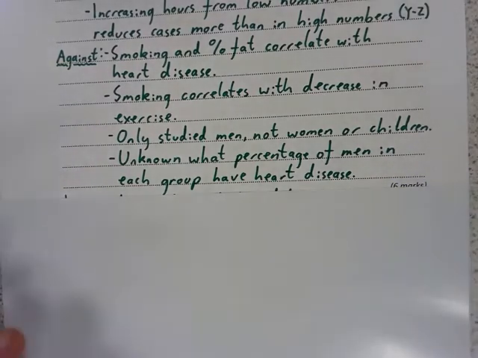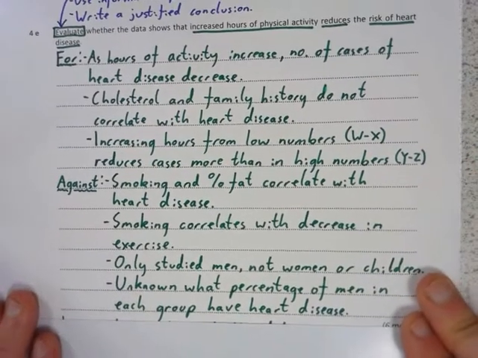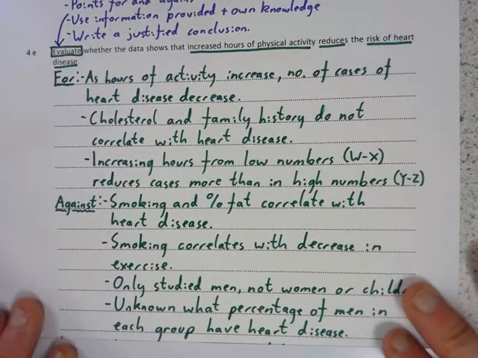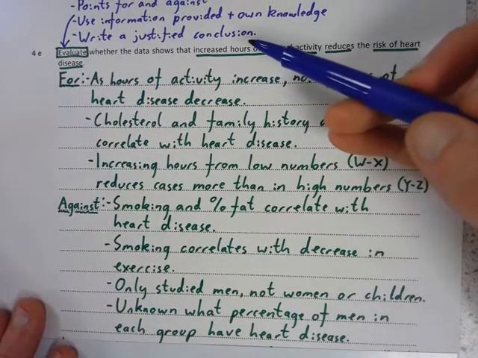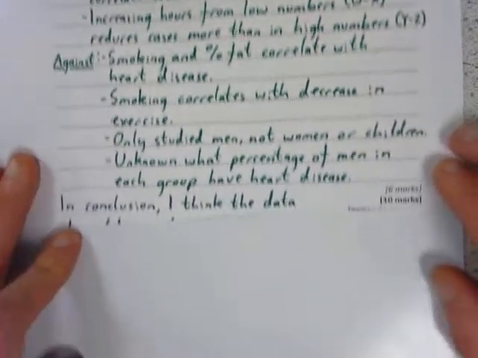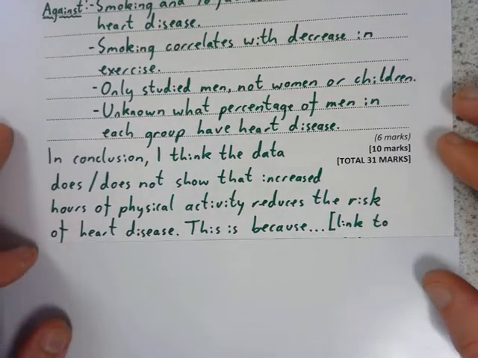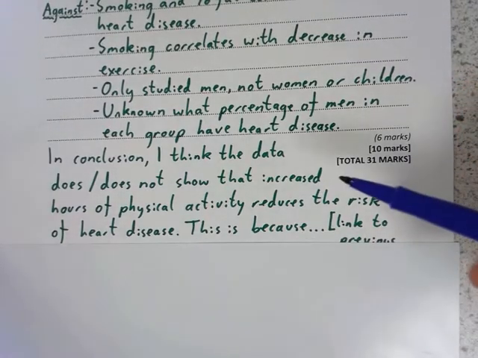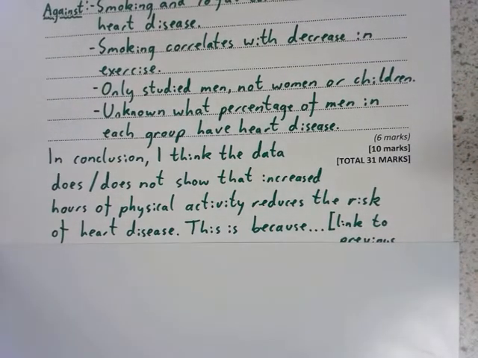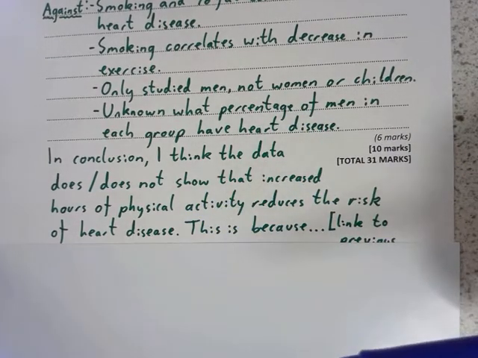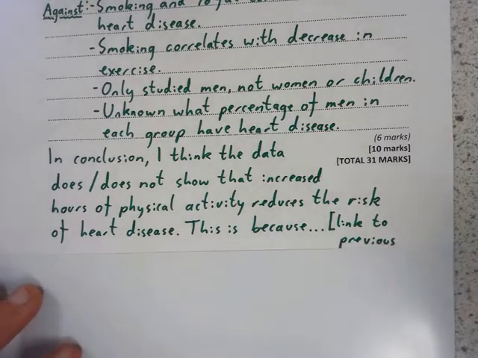Now, if you've got all of those, even if you've got them word for word how I've got them written down there, you can't have all 6 of your marks. That is because, remember, it's an evaluate question. So we need to write a justified conclusion. So you should have at the end a statement that looks something like this. In conclusion, I think the data does or does not show that increased hours of physical activity reduce the risk of heart disease. So you need to say whether you agree or not with that statement. Even then you can't have all your marks because you need to justify it.